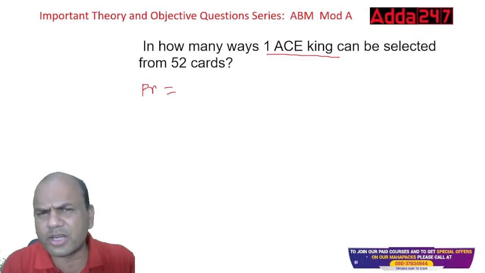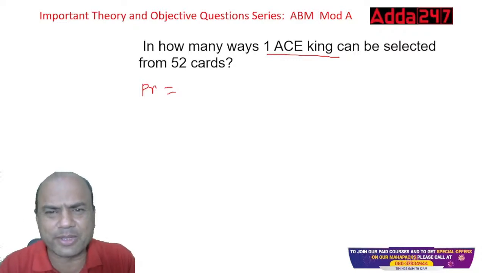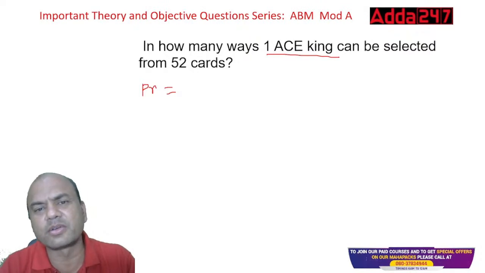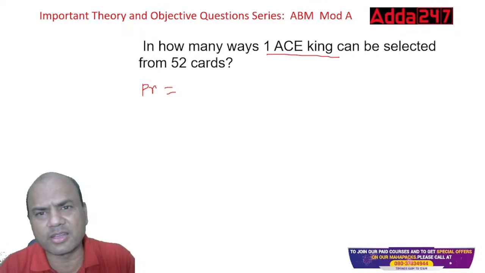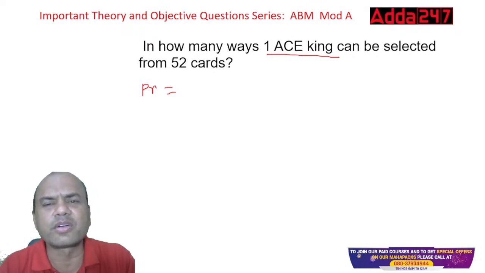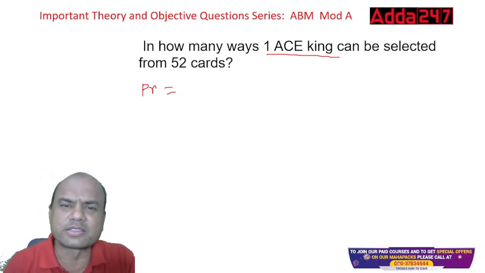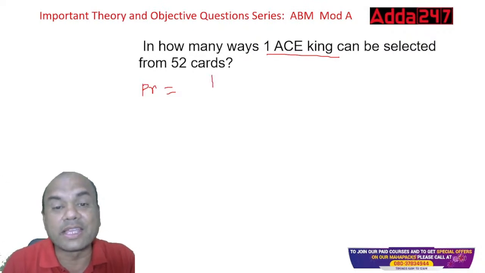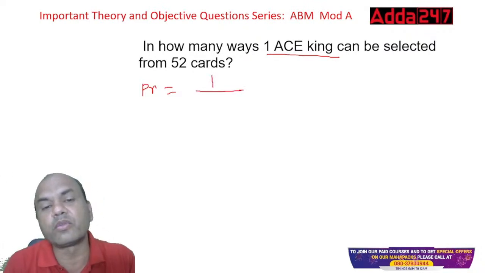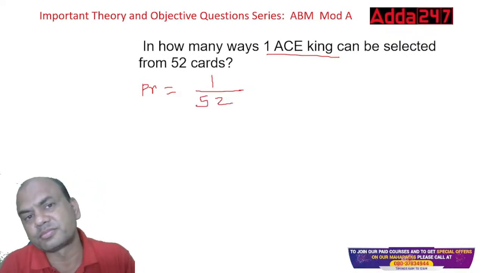There are 4 types of cards, right? Ace, heart, and what is the next one? Type in the comment section, everyone. Ace, heart, diamond, right? Diamond is the third one. And the last one we call Kilvar in our Hindi language. Those 4 types. So how many ace kings are there? There's only one ace king. Kings are 4, but ace king is only 1. And the total number of cards is 52. So 1 by 52, that is your answer.